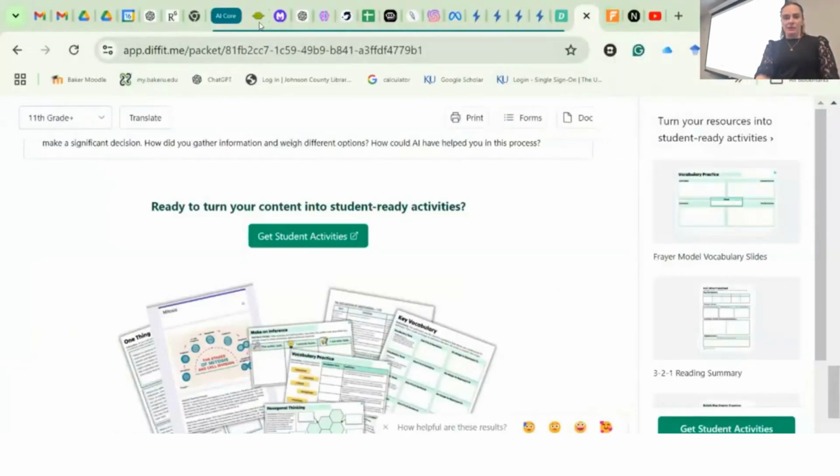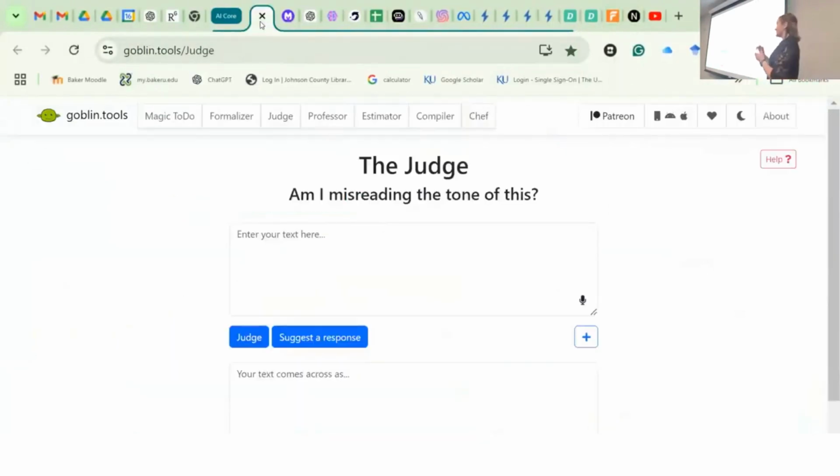The last one that I want to make sure you know something about, because I do love it, is Goblin. Who here's used Goblin Tools? Nobody. Okay, crazy name, but I love it. It's got a magic to-do list and a judge and a formalizer and a professor.